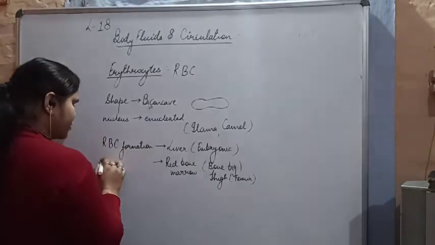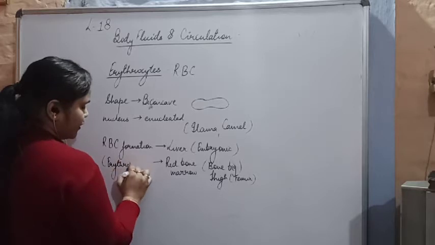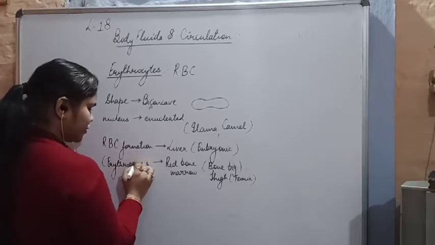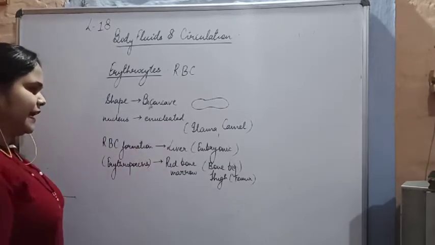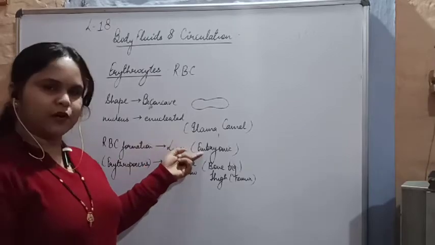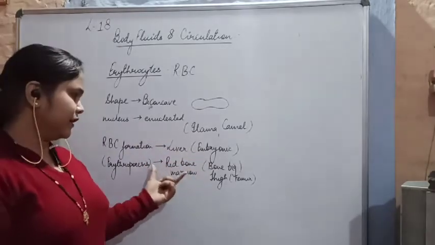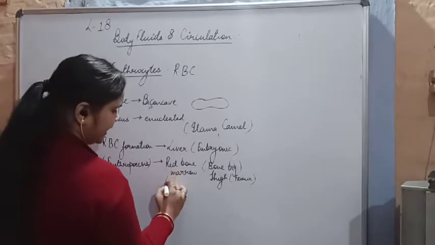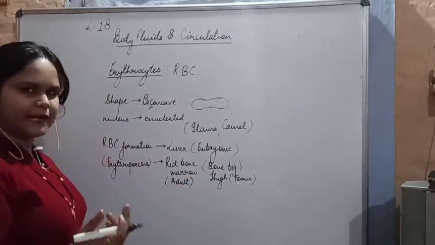Now what is the formation of RBC called? It is called erythropoiesis. The formation of RBC is called erythropoiesis. Clear? And where was it occurring? It was occurring in the liver at the embryonic stage, and in the big bone or the thigh bone, in the red bone marrow. Clear? So this is erythropoiesis, and basically in the adult stage the RBCs have got cytoplasm and all.